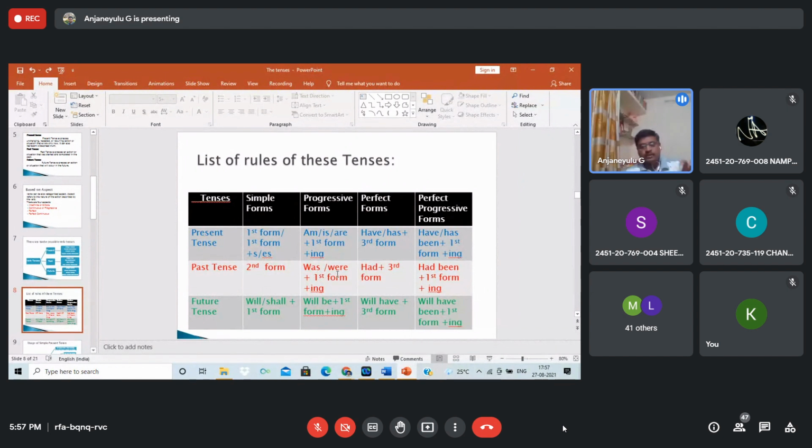If it is past continuous and you want to say something, I was looking, I was sitting in the lab. I was sitting in the lab at 10 a.m. in the morning. If you say, I was sitting for 2 hours, whatever.